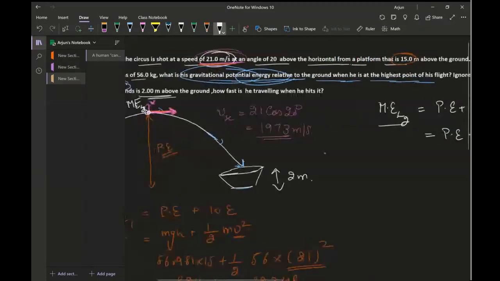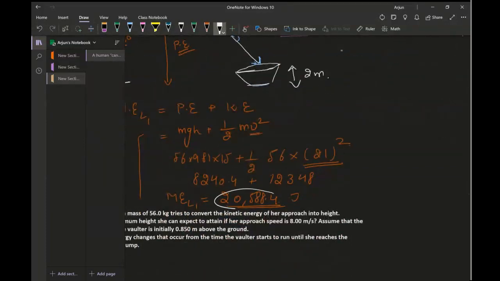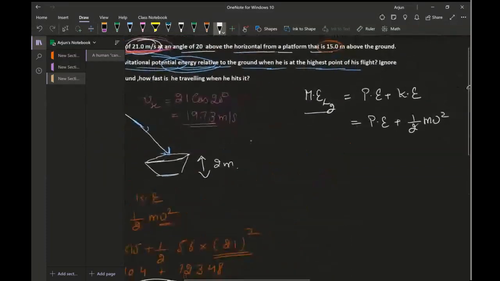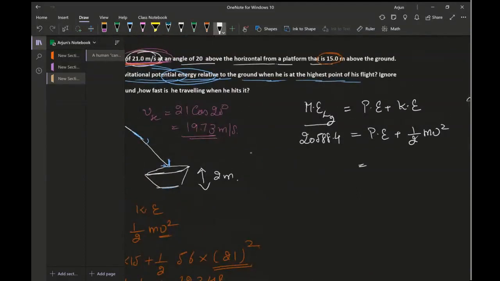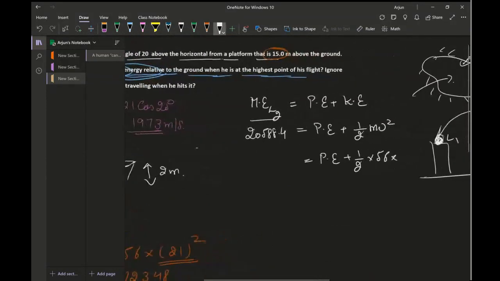Mechanical is what we figured out, 20,588.4, and this is equal to potential energy plus half times mass, which is 56, multiplied by velocity, 19.73 squared. Let's do the calculation for the kinetic energy on top first.